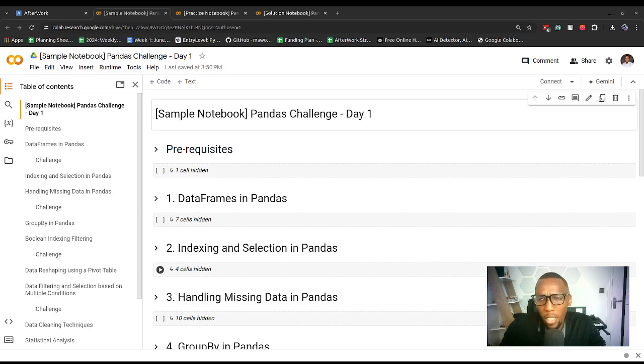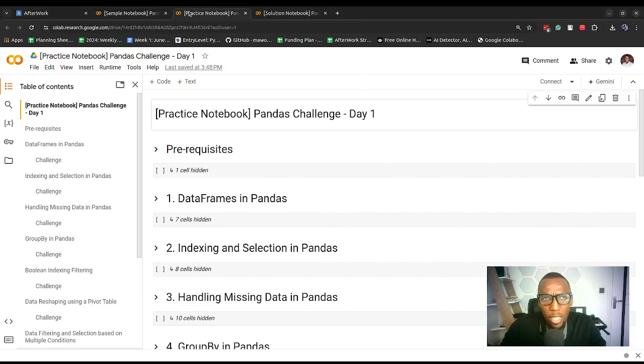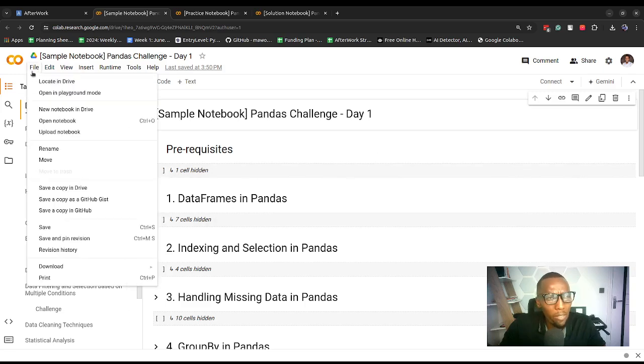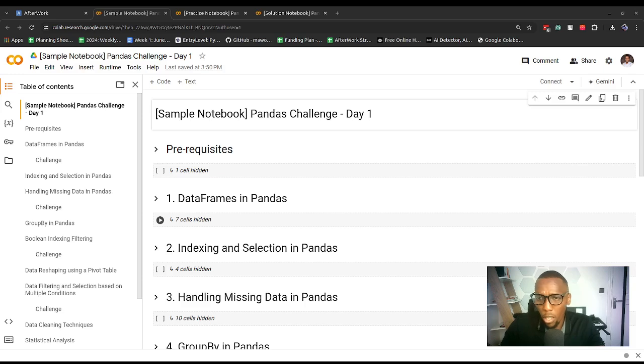Once you have opened the sample practice notebook, or if you're an Afterwork member, you can open the practice notebook, which will contain all the challenges. Then we can start. Save this as a copy in Drive by going to File, then Save a copy in Drive. It should open a new copy of this notebook in a new tab, and then we can get started. You can pause the video, by the way, if I am too fast, so that you can perform some of those steps.